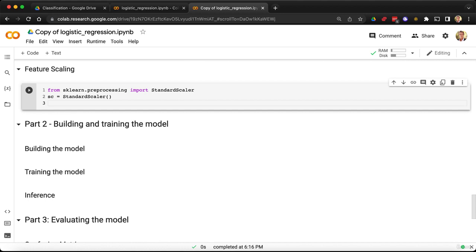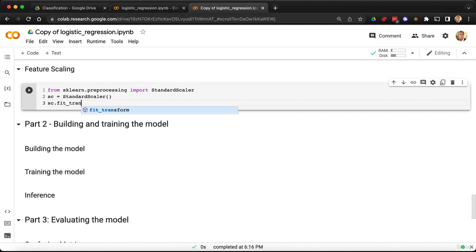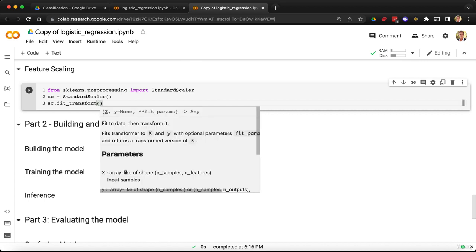Alright, so let's call our object first as sc. Then from this object, we're going to call this fit_transform, here we go, method. And what do you think this method takes as input? Well, of course, it takes the array of independent variables you want to scale. And since now we have to scale the array of independent variables in the training set, right? Because we are preparing this for the next step when training the model.